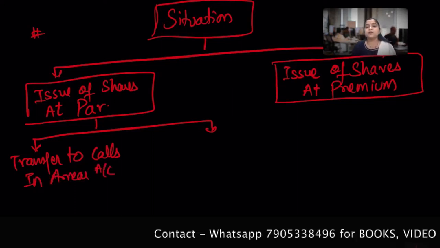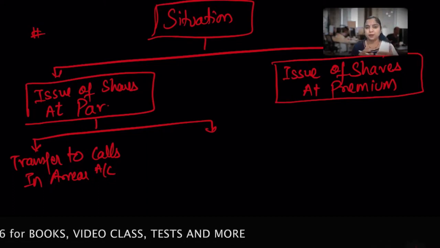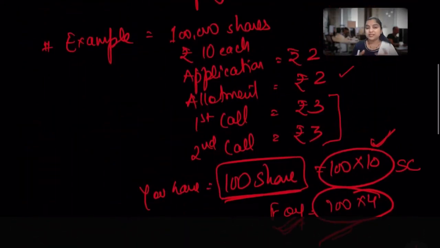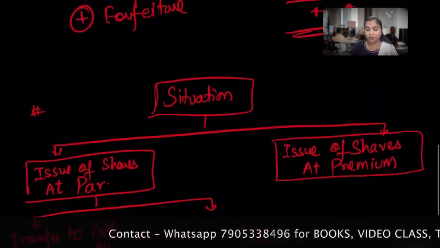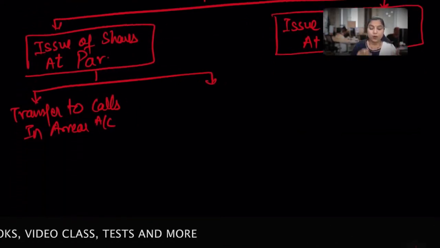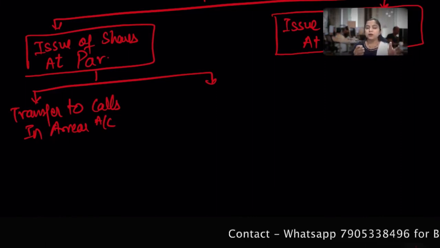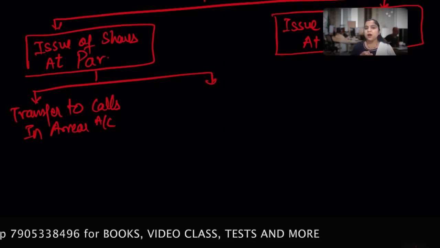Okay, suppose there has been an error, which means you, being a shareholder, failed to pay your first and second call. In this example, you failed to pay 6 rupees for the first call and second call. So what I did, being the company, is I transferred your failed amount to the calls in arrear account.